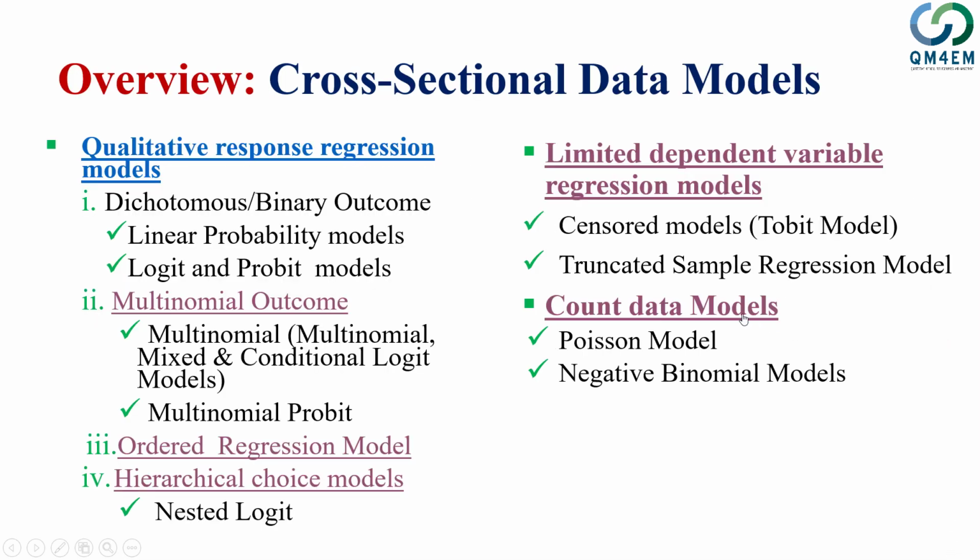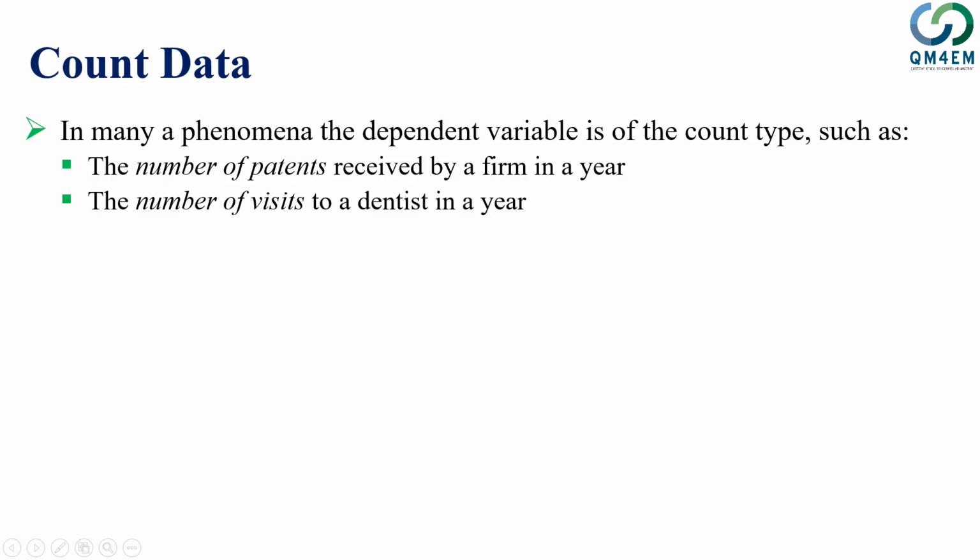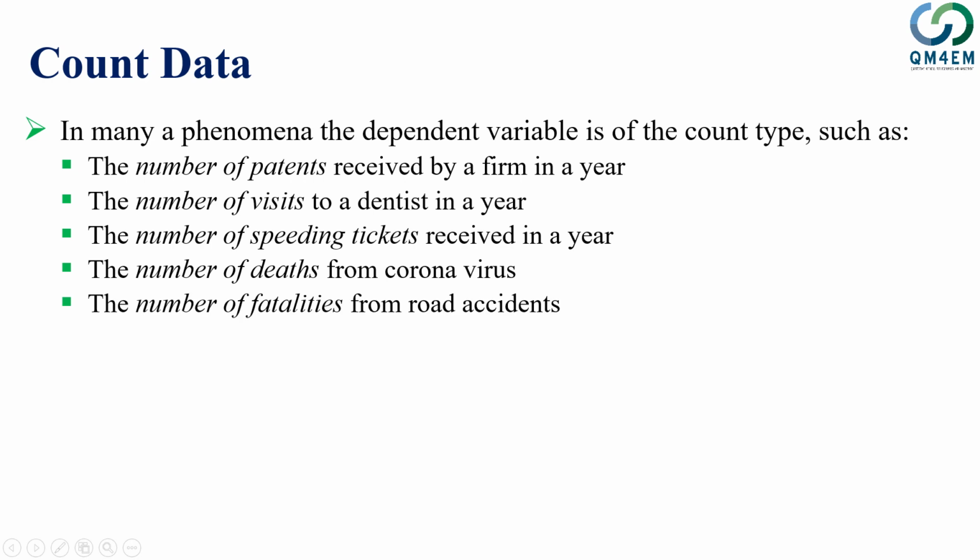Finally, in cross-sectional data, we have count models. These are pretty straightforward. They are cases where the dependent variable is measured as a count of something. For example, the number of patients visiting a dentist, the number of patents filed by a particular firm, the number of traffic violations, the number of deaths because of coronavirus, or the number of fatalities in road accidents.